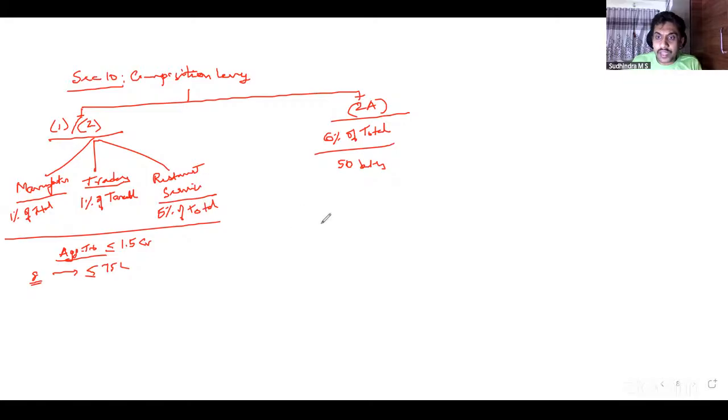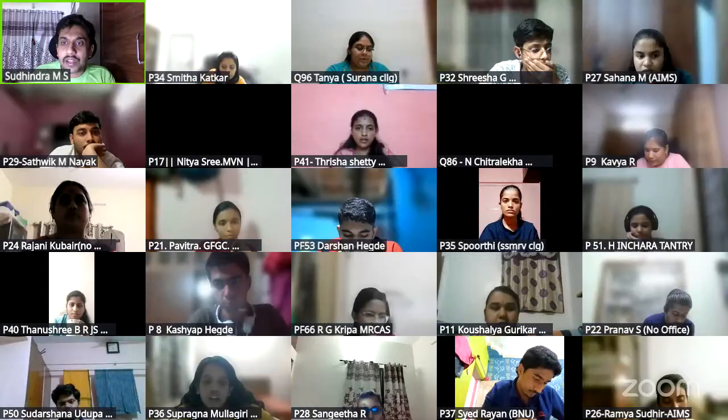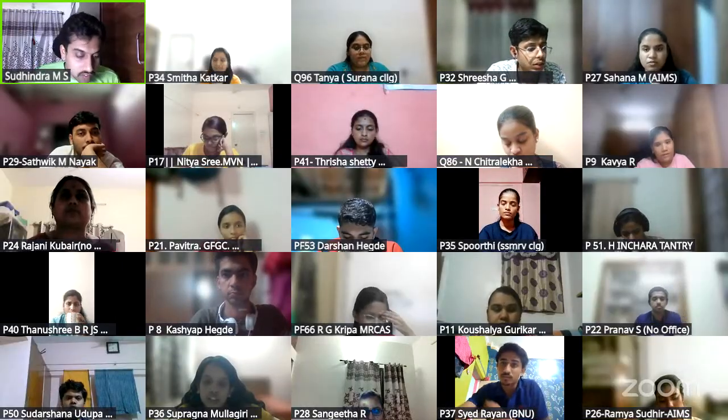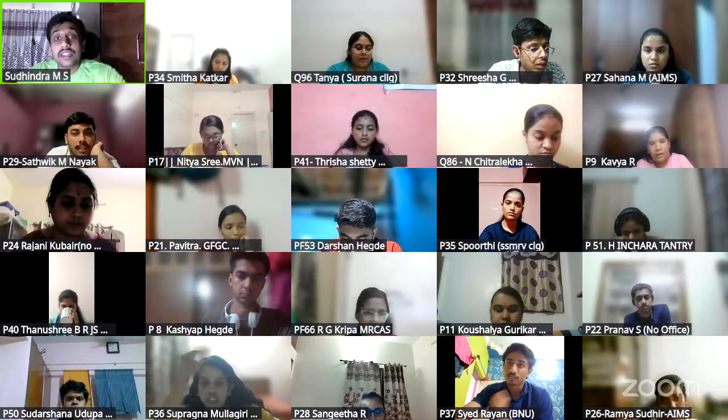Aggregate turnover will include taxable supplies, exempt supplies, exports of goods and services, and interstate supplies, including supply between distinct persons, but it excludes inward supplies liable for RCM and GST taxes. Right, that is how we get aggregate turnover.